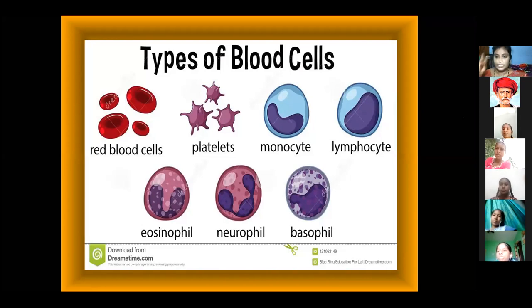Blood cells are of 3 types: RBC, WBC, and blood platelets. The white blood cells also have so many components. What are they? Monocytes, lymphocytes, eosinophils, neutrophils, basophils. These are all kinds of white blood cells, ma. Okay, ma, can you follow this slide? Shall I move to the next slide?